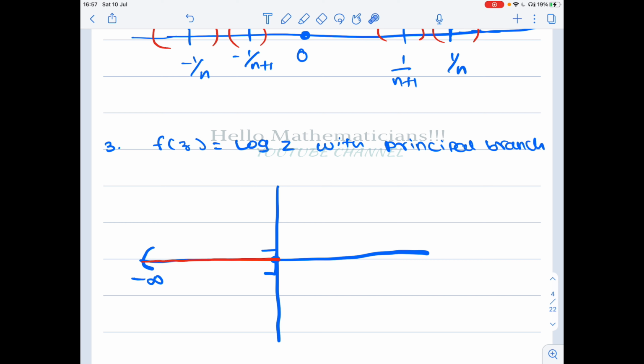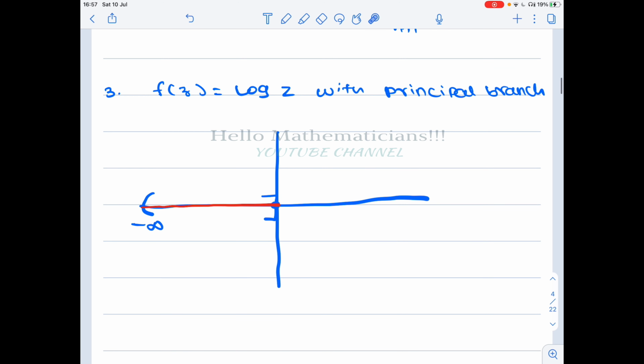Okay, all the points on the negative real axis together with 0, this function has a singularity. Now, if you look at all the singularities, you cannot find a neighborhood which contains only itself. So all these points are singularities. Therefore all the singularities are non-isolated singularities for log z.